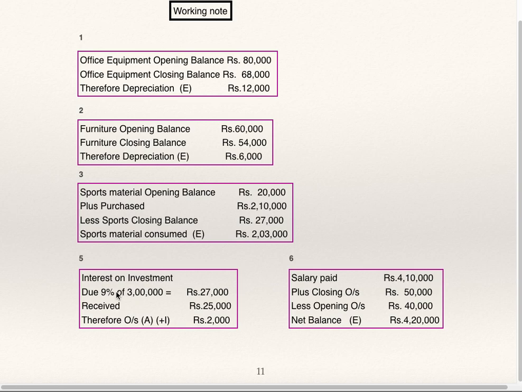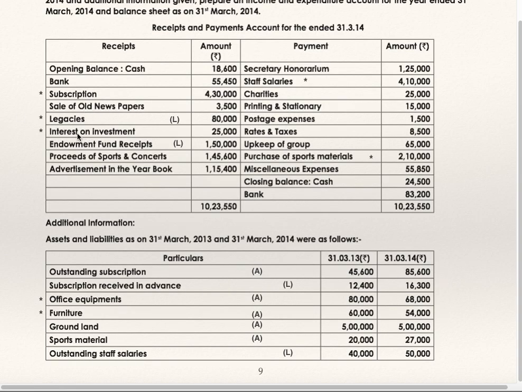Interest on investment due is 9% of 3 lakhs, which is 27,000. Interest received is given on the receipt side. See, interest on investment 25,000 in the receipt payment account, receipt side.